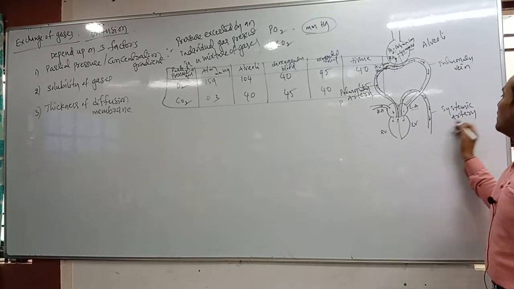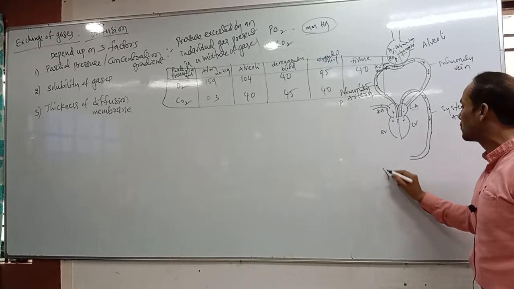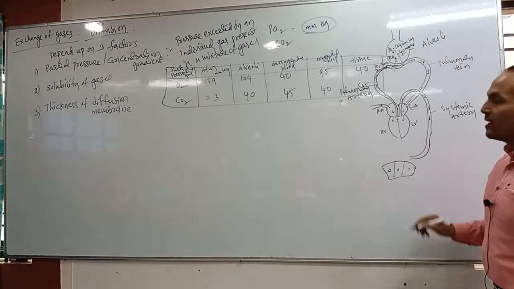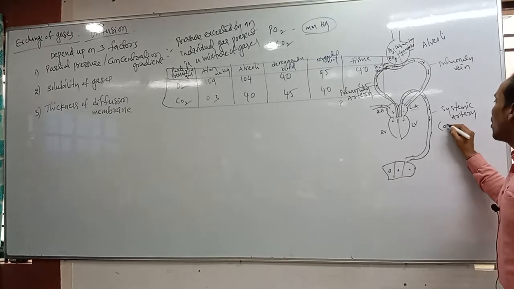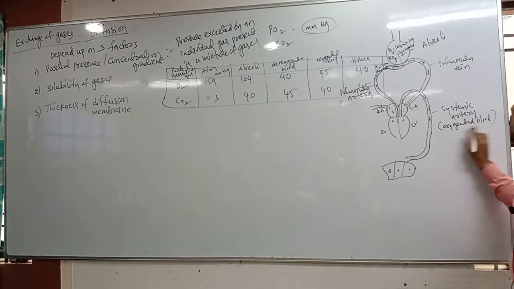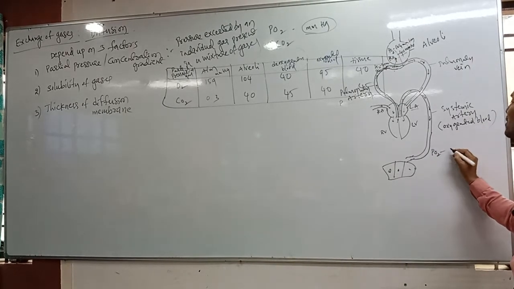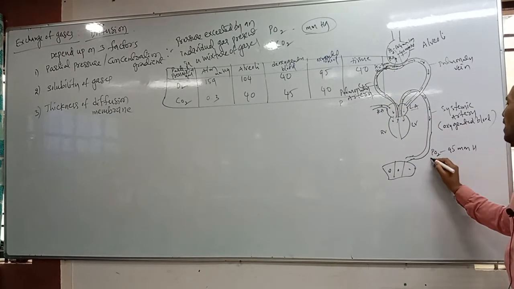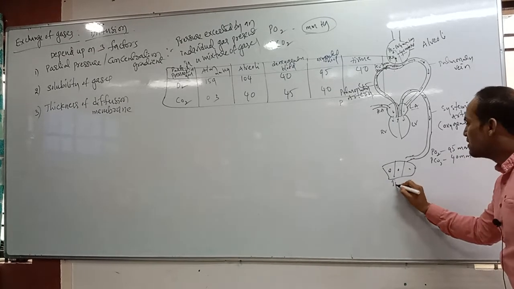Clear? Now these systemic arteries completely send the oxygenated blood to which one? Tissues. They send it to the tissues. This is called the mass tissues. Clear? So now you already know systemic arteries are completely carrying the oxygenated blood. Oxygenated blood. Now you have to speak out. In the oxygenated blood, what about the partial pressure of oxygen? Yes, 95 mmHg. And partial pressure of carbon dioxide, how much? 40 mmHg.